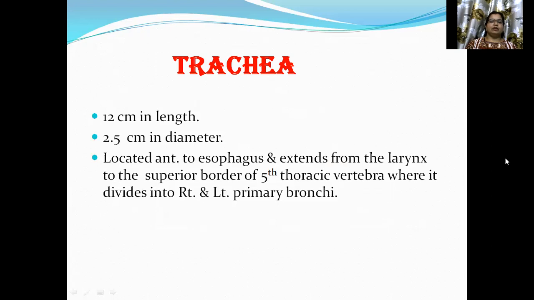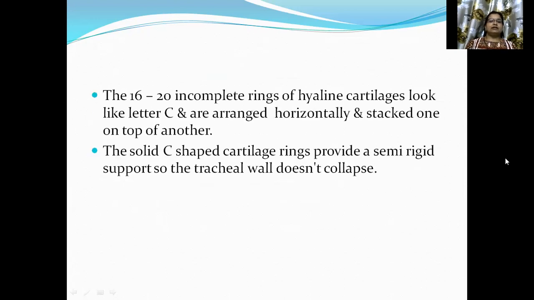Next, the trachea. It is 12 cm in length and 2.5 cm in diameter, located anterior to the esophagus, and extends from the larynx to the superior border of the 5th thoracic vertebra, where it divides into right and left primary bronchi. The 16 to 20 incomplete rings of hyaline cartilage look like the letter C and are arranged horizontally and stacked one on top of another.